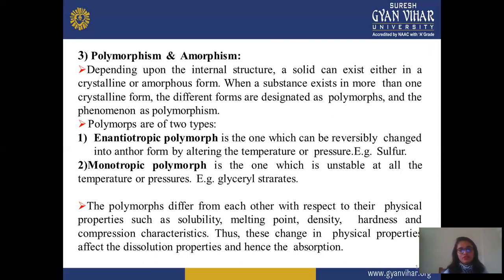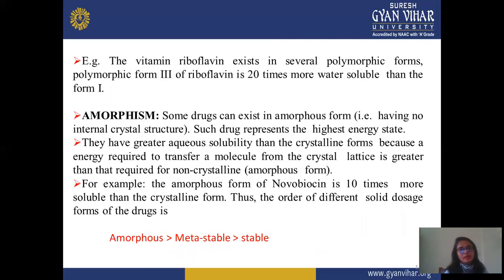All these are other factors which are also responsible for affecting the absorption rate, or the selection of polymorph. This change in physical property affects the dissolution property and hence the absorption. Example: vitamin riboflavin exists in several polymorphic forms. Polymorph form 3 of riboflavin is 20 times more soluble than form 1. Suppose riboflavin has 3 types; the third is water soluble and shows more effect, approximately 20 times more.